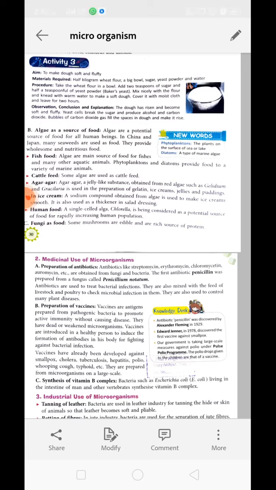Actually, this is done to activate the yeast. Okay, after that, mix it nicely with the flour and knead it with warm water to make a soft dough. Warm water is necessary to promote the growth of the yeast. Now, after properly kneading it, cover it with a moist cloth and leave it for a resting period of 2 hours.